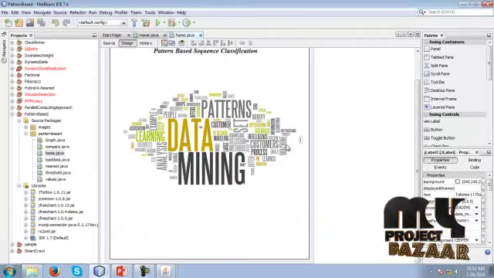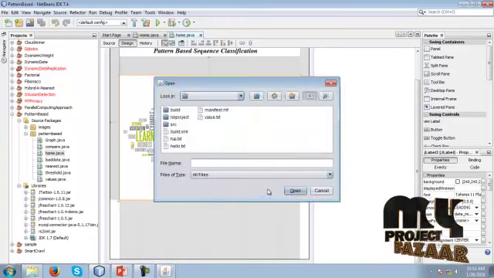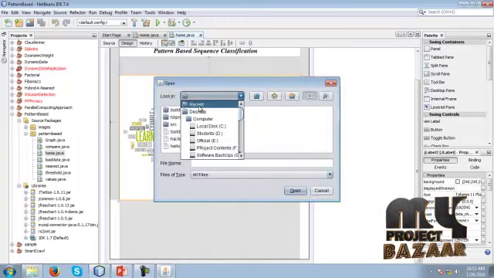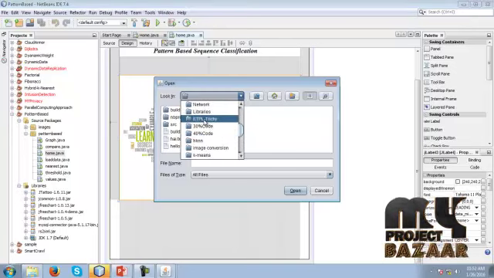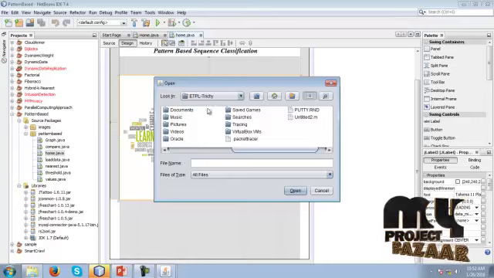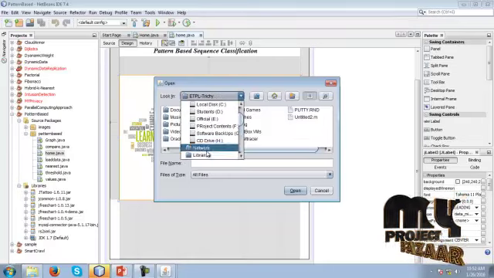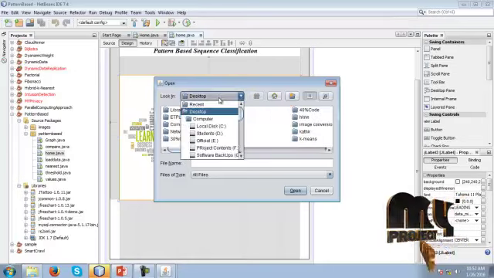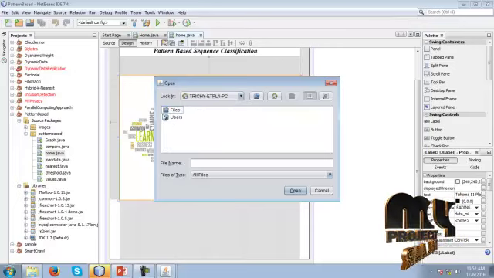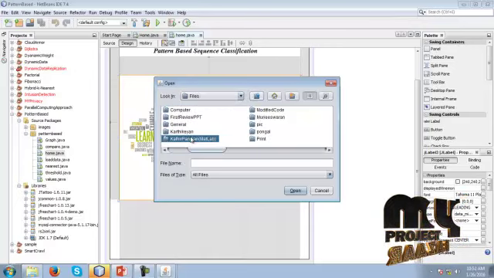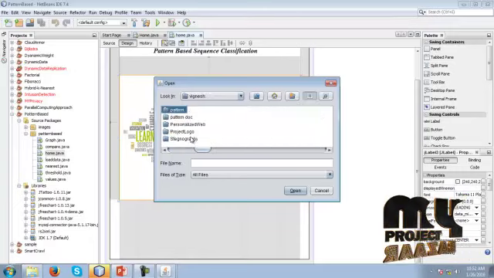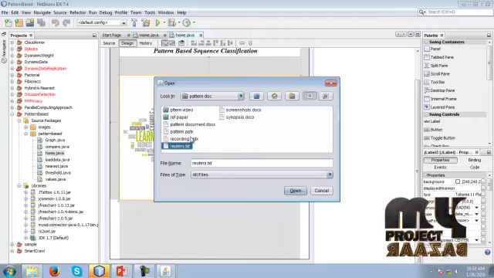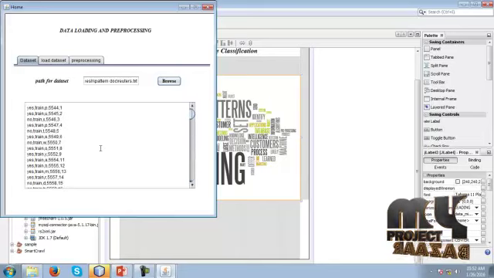First, we have to select our dataset. This is our dataset. The dataset has been loaded.